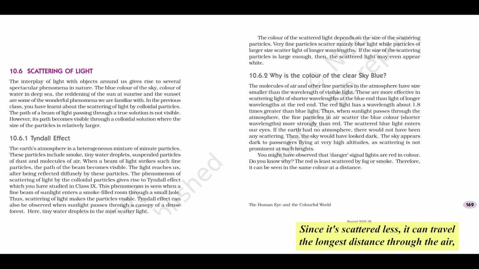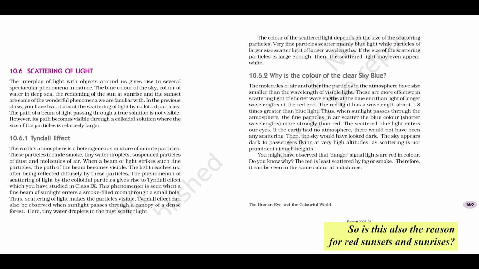Since it's scattered less, it can travel the longest distance through the air without losing much intensity or having its path significantly diverted. This makes red light clearly visible from further away, even in poor visibility conditions. That's why it's chosen for signals where visibility is critical for safety. Because red cuts through fog and dust the best. That makes so much sense now.